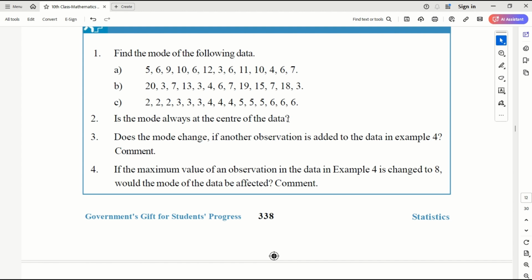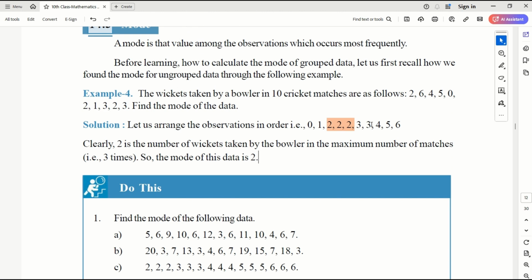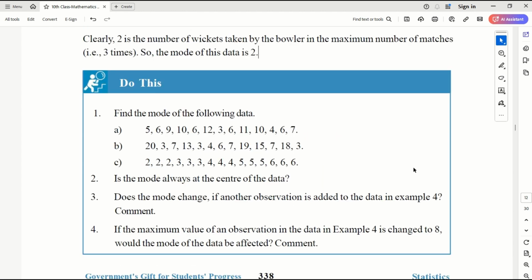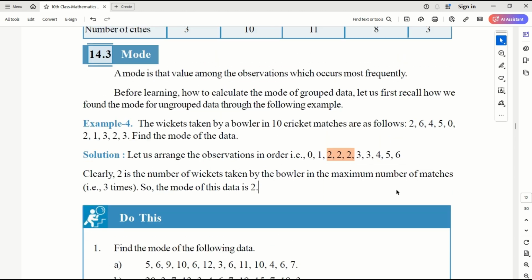Yeah, definitely mode can change. Let's say in this one, if you add another 3, the mode value is changing, right? Next, if the maximum value of an observation in the data in example 4 is changed to 8, would the mode of the data be affected? If 6 is changed to 8, is the mode affected? No.